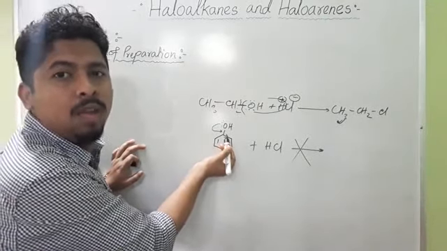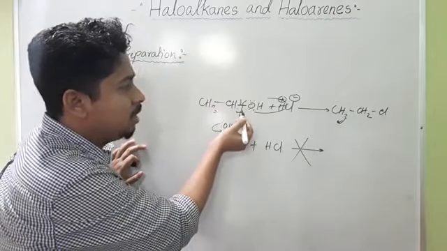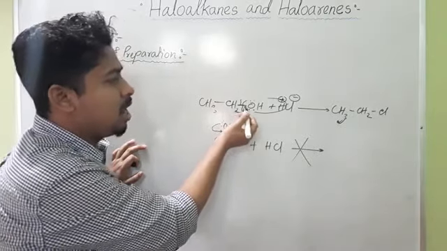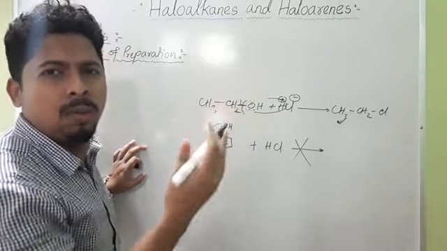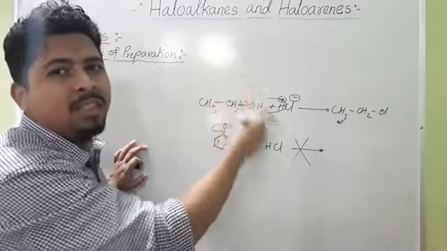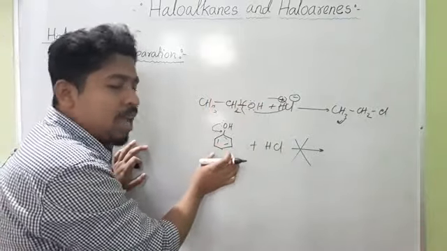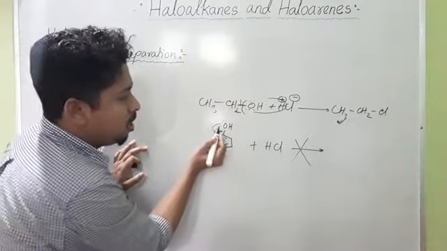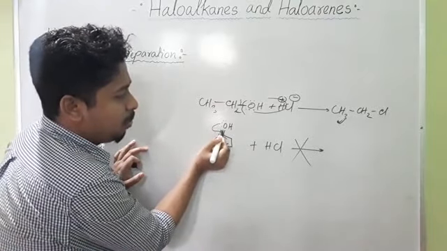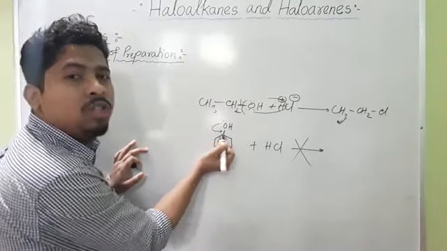In aliphatic alcohol there is no resonance, the bond is a pure single bond, so we can conveniently break it. But in aromatic alcohol, the system is in resonance, and after delocalizing these electrons there is a development of double bond character in the carbon oxygen bond.